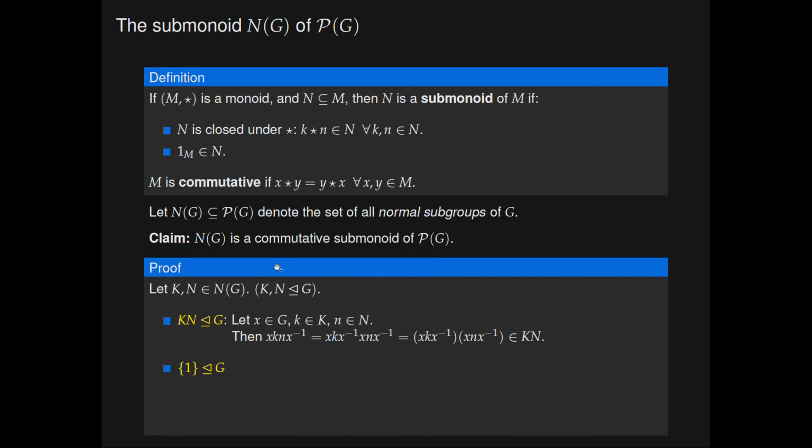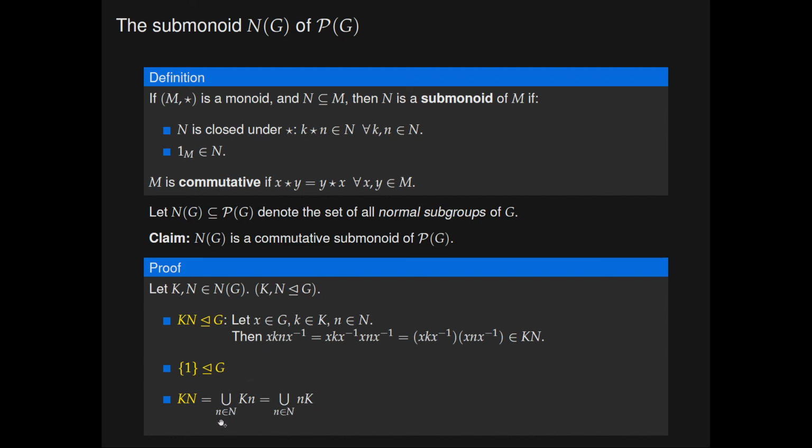It remains to show that it is a commutative submonoid. To do that, we just need to show that KN equals NK. KN is the union of these right cosets of K in G. Now, recall that because K is a normal subgroup of G, any right coset of K in G will coincide with its corresponding left coset.